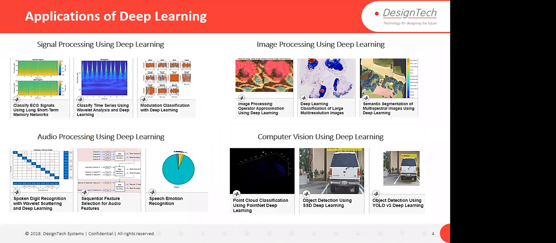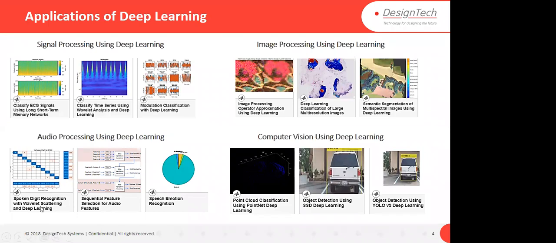You can use deep learning with wavelets also. At the receiver end, if you have to identify what kind of modulation is done, you can use deep learning in such communications applications also, to identify whether it is FSK modulation, PSK modulation, or some other kind of analog or digital modulation.